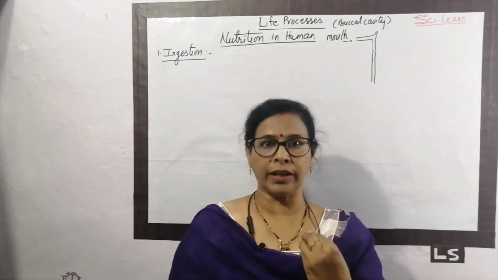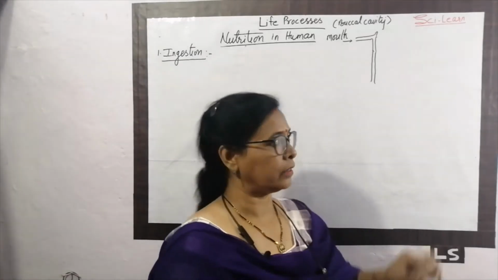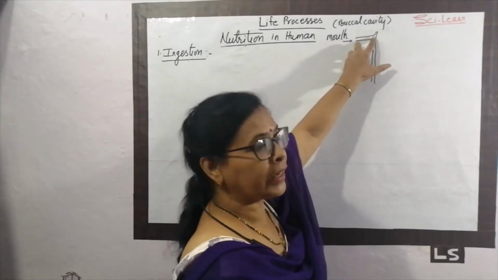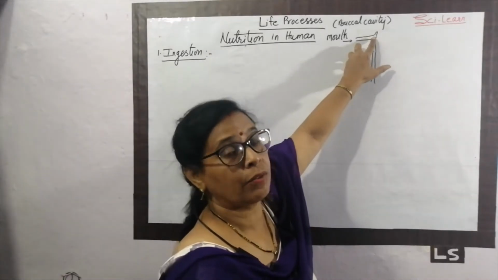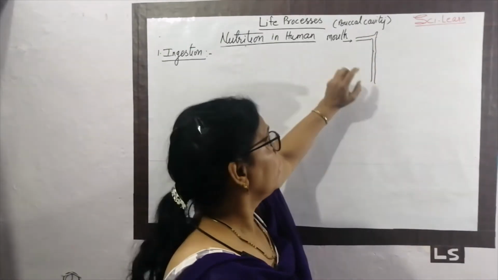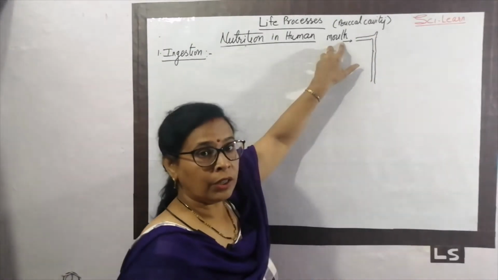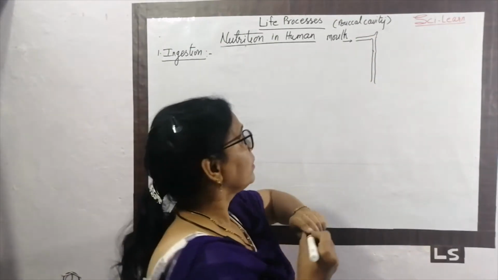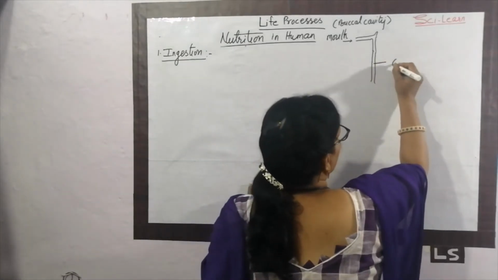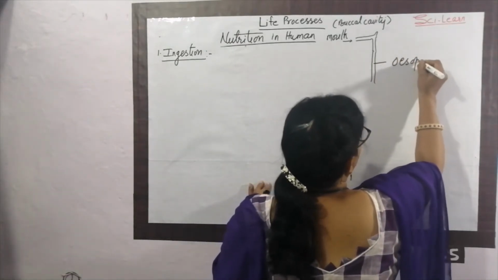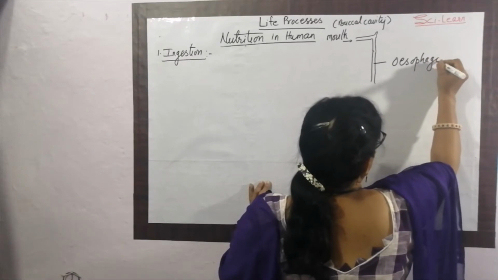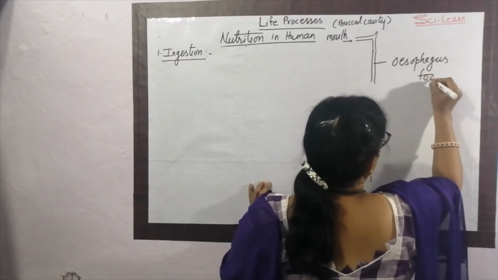That does not put any pressure on our neck region, because in our neck region there is a fold where two pipes are there. One is the windpipe and one is the food pipe. So that masticated, chewed food combined with saliva goes inside the pipe called the oesophagus, and simply we call it the food pipe.